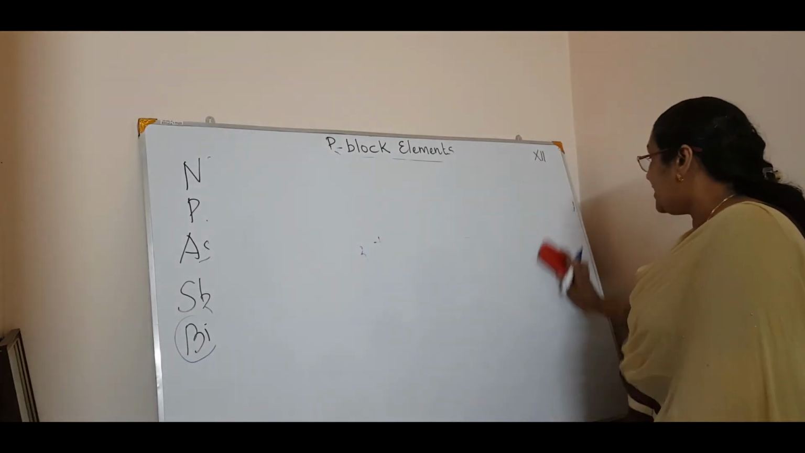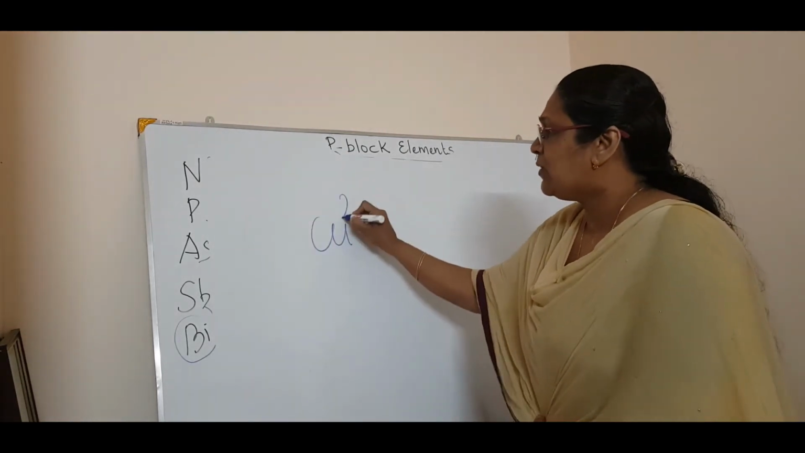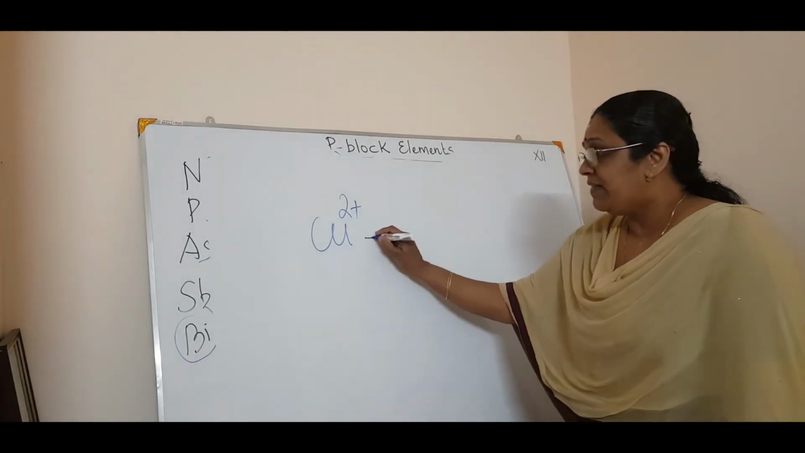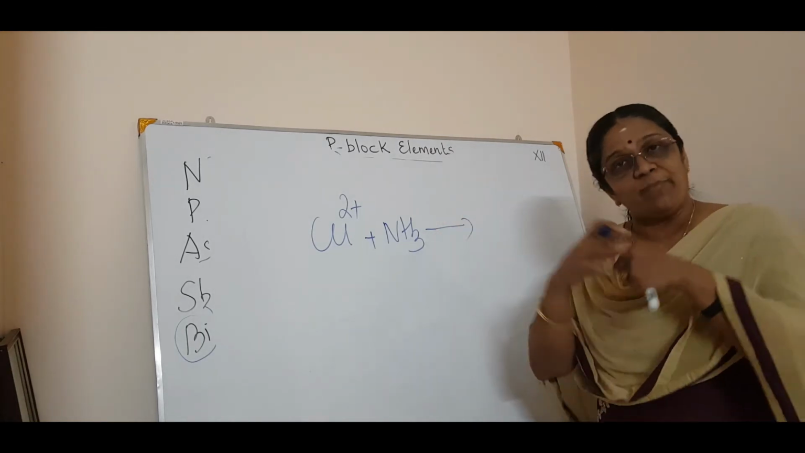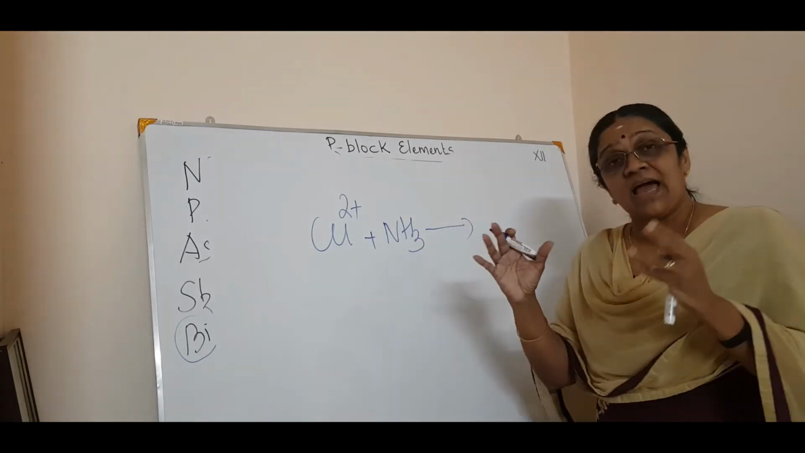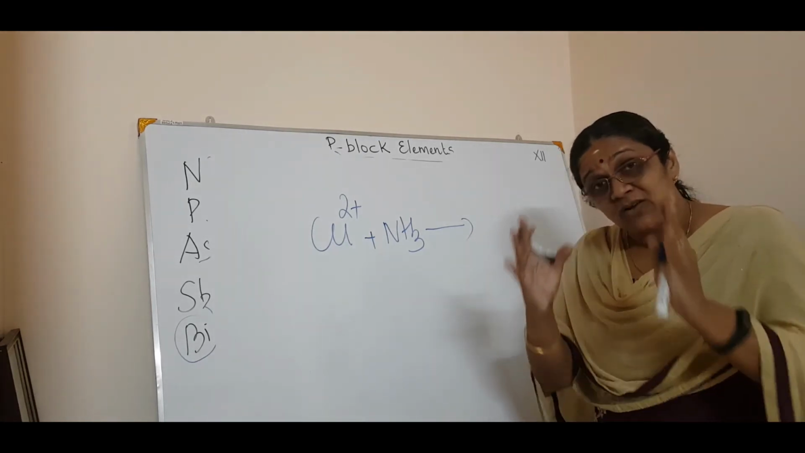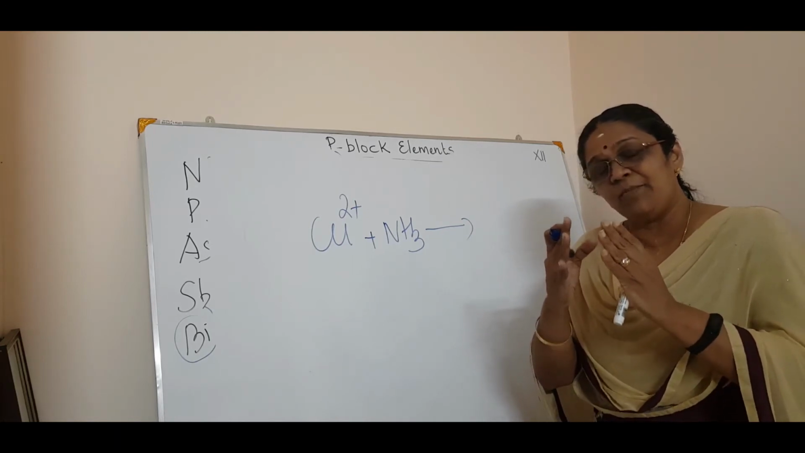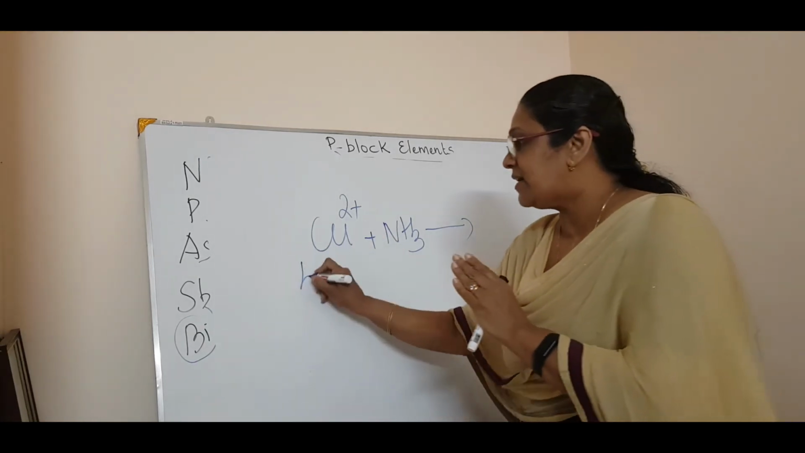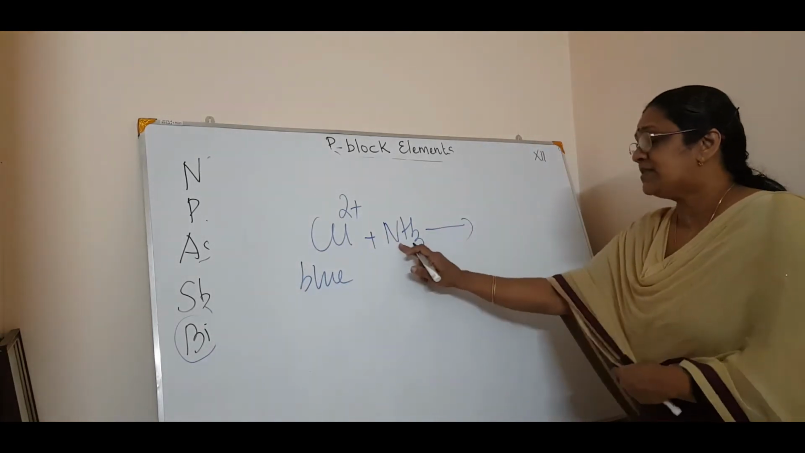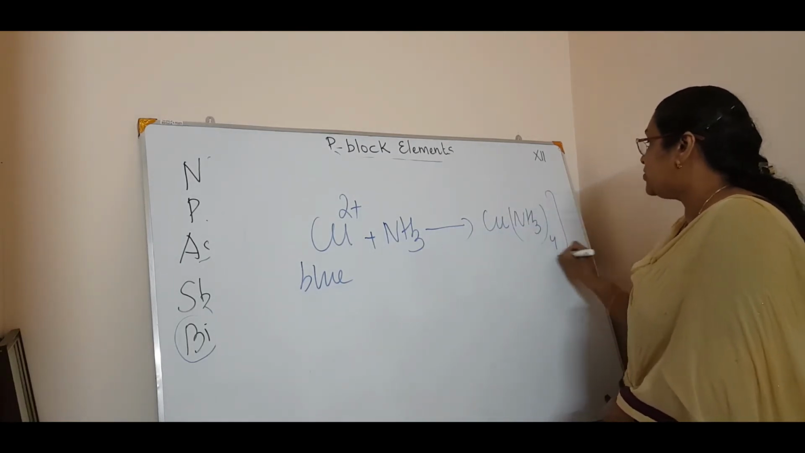Now when ammonia is reacted with metal ions, for example copper sulfate, you can take only the copper ion. When this ion is treated with ammonia, it forms a complex, and ammonia acts as a ligand. You will study this in coordination. The complex will have a definite color, and by that color you will know that the metal ion is copper. Copper sulfate is blue in color. When it reacts with ammonia, it gives [Cu(NH3)4]2+.